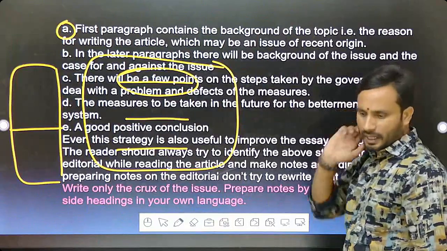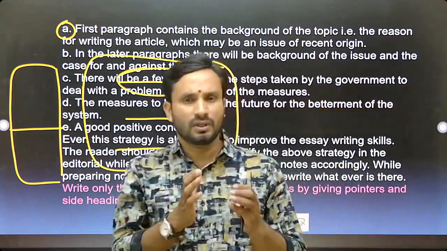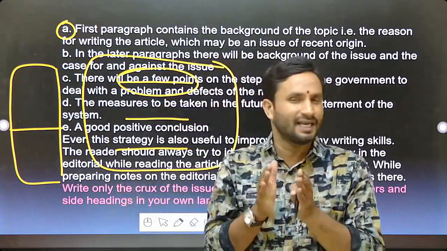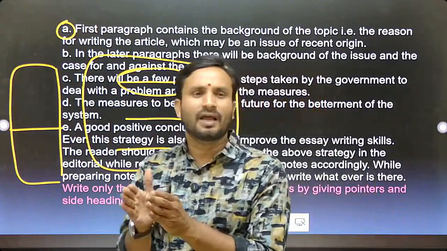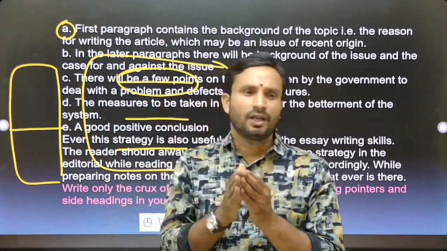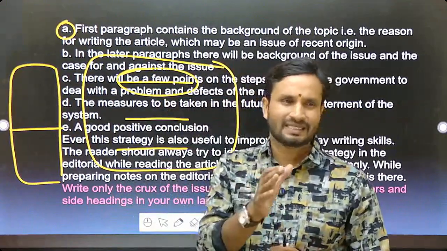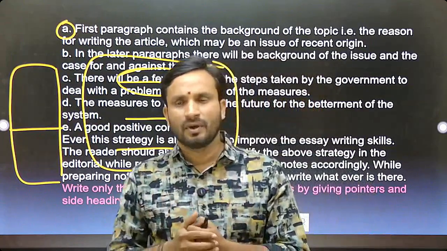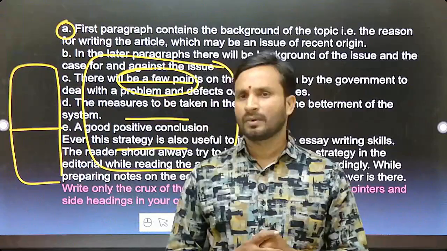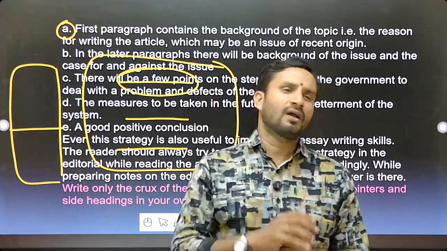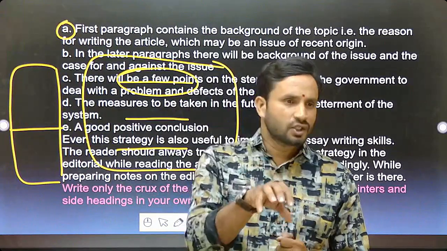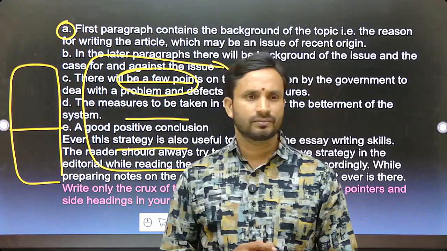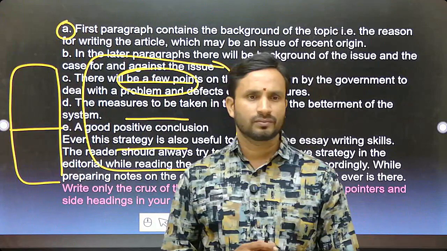For example, a news article or editorial related to the Israel, Iran, and USA war. What are the main reasons behind this? Why did the war take place? What is the role of Iran? Why is the Iran situation like this?